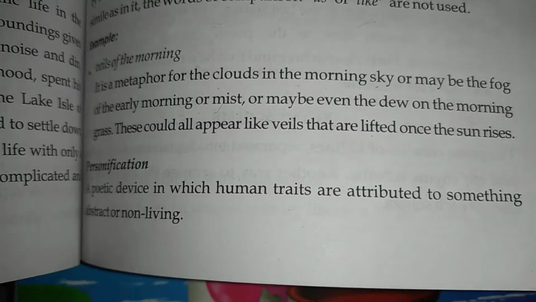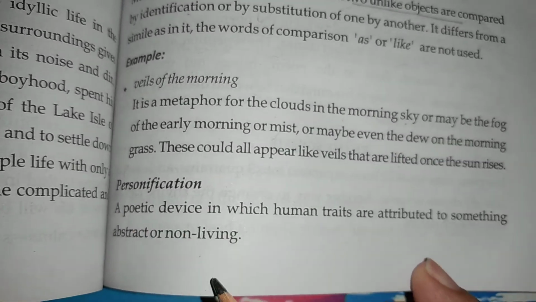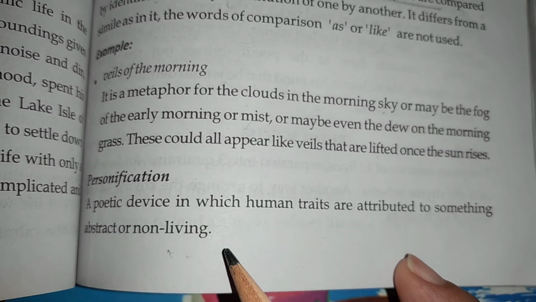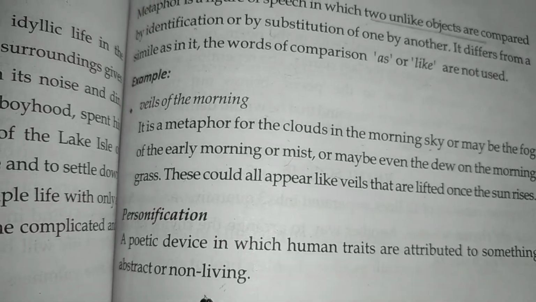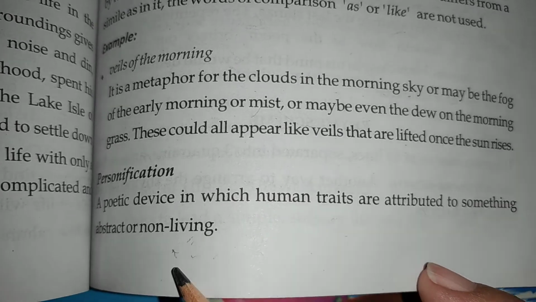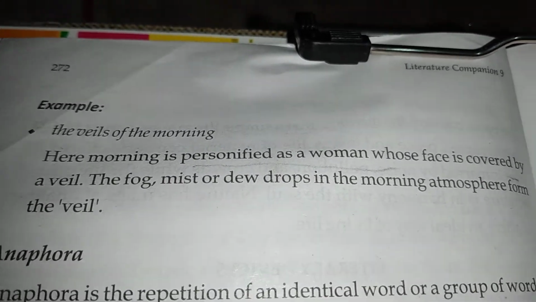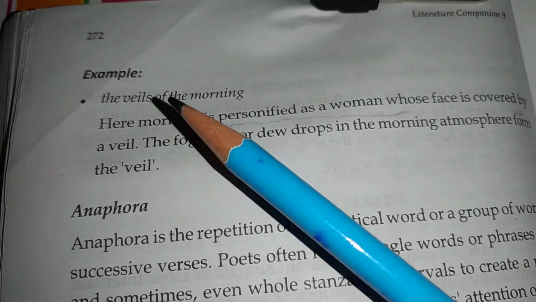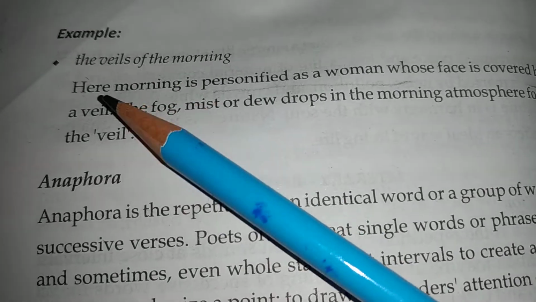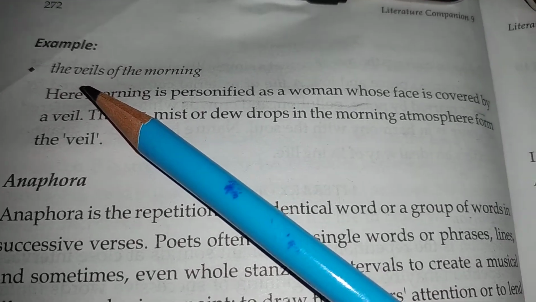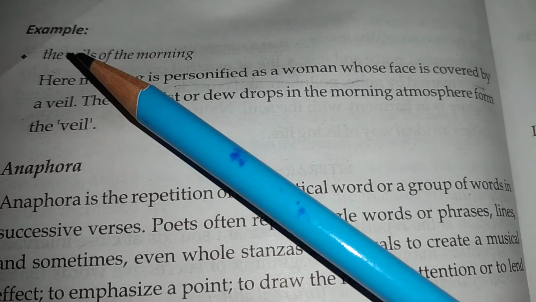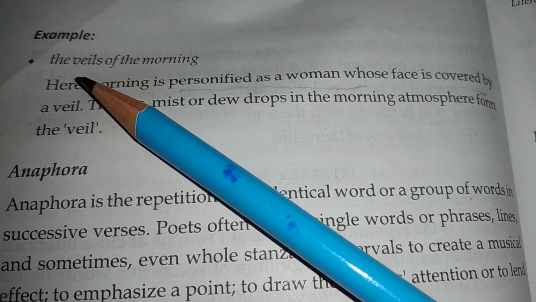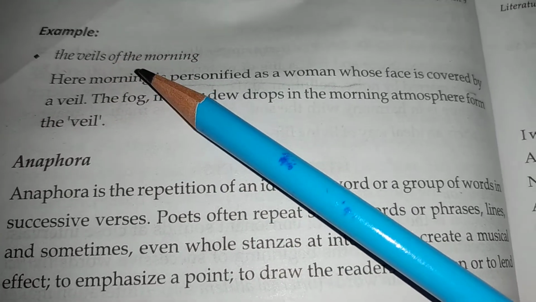Okay. Now the next poetic device, students, is personification. Personification is when something is being compared with human nature, with human, I would say, traits. Okay, let's see which is personification in the poem. Yes, as we can see, again the same line has the personification. As I mentioned to you earlier, a veil is a kind of cover which ladies use to cover their face. So similarly, the morning is being compared to an early morning lady.